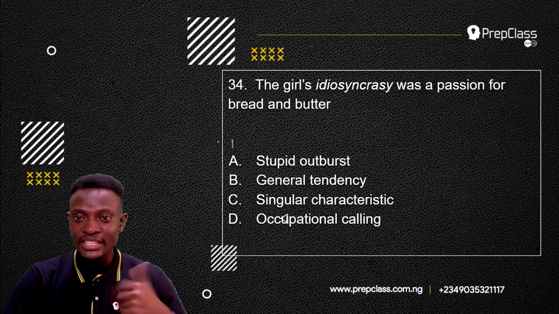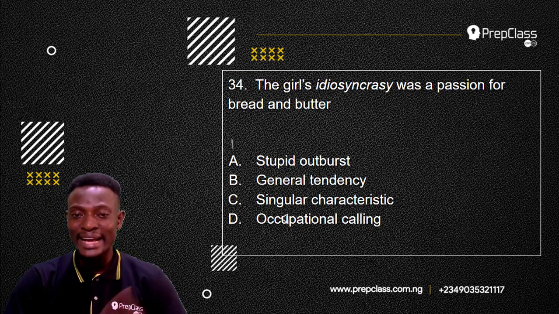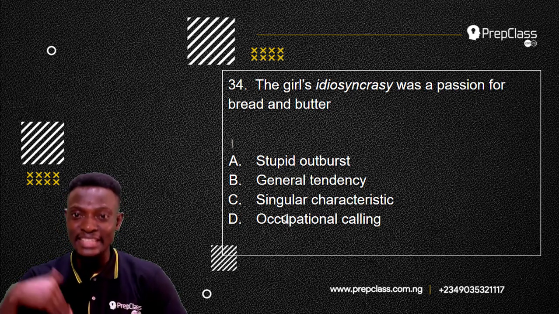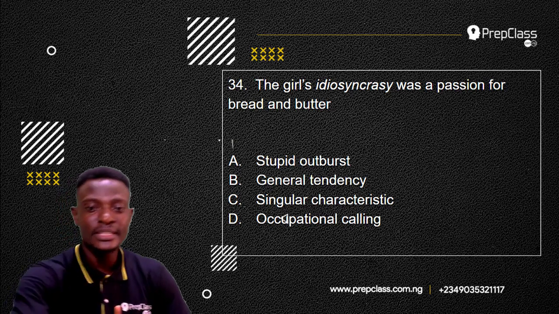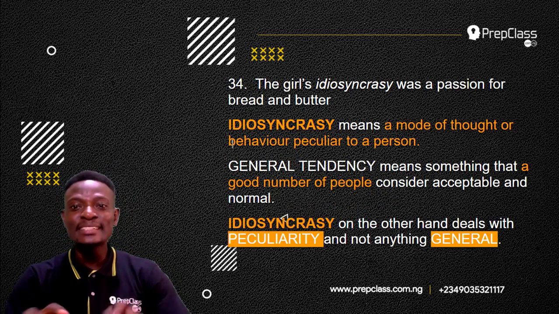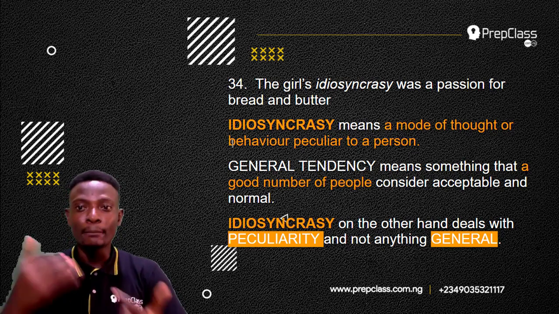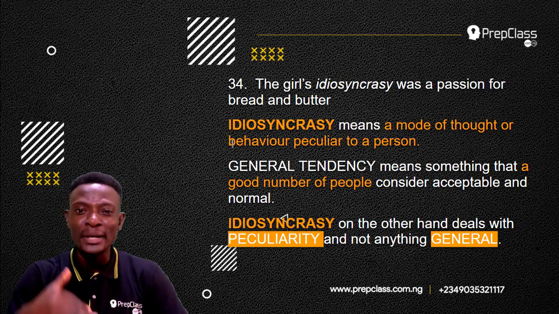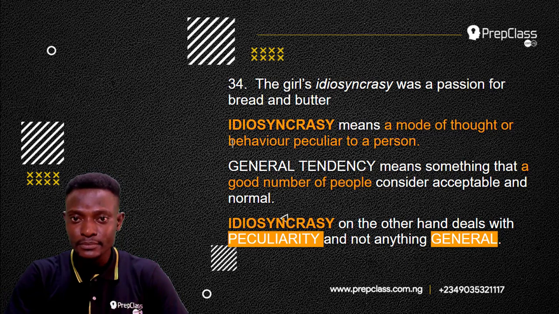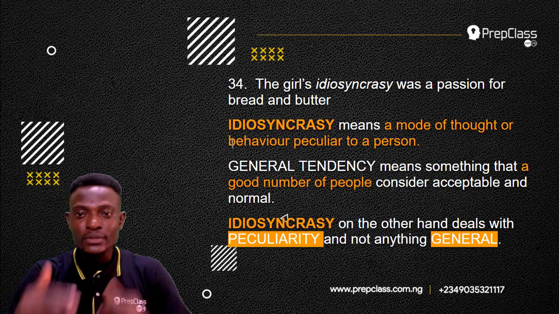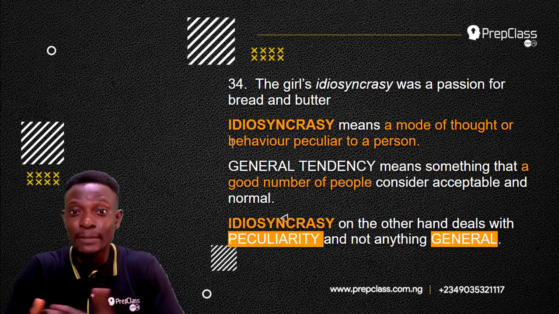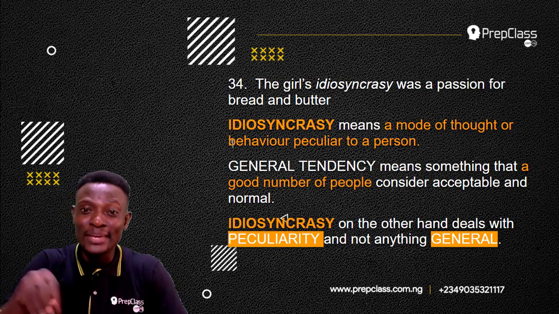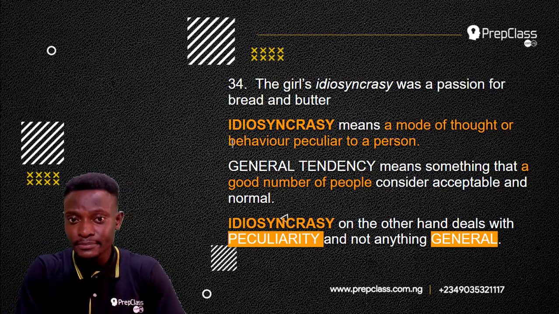The girl's idiosyncrasy was a passion for bread and butter. The word in italics is idiosyncrasy. What does the word idiosyncrasy mean? Idiosyncrasy means a mode of thought or behavior peculiar to a person. So, this girl can actually die for bread and butter. She's so passionate about bread and butter. It's an idiosyncrasy. It's a peculiar behavior, a behavior peculiar to her.